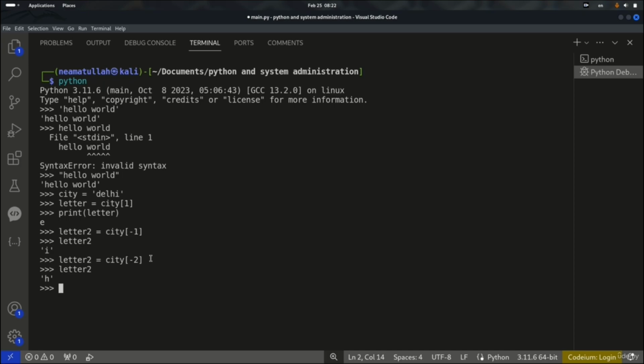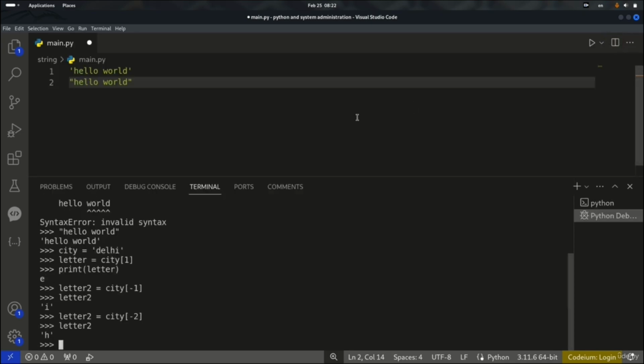So that is how we can access the elements of the string. It is how we can create strings and access them in Python. It's not all there is about strings in Python, because there are too many options with strings, and we're going to go through them step by step. You will learn all of them.